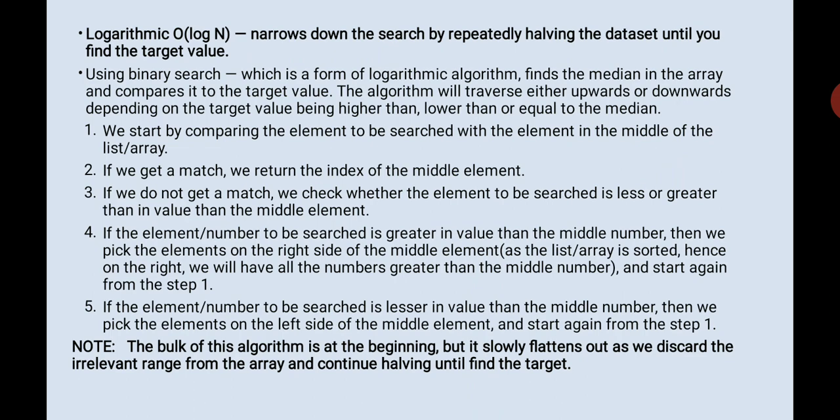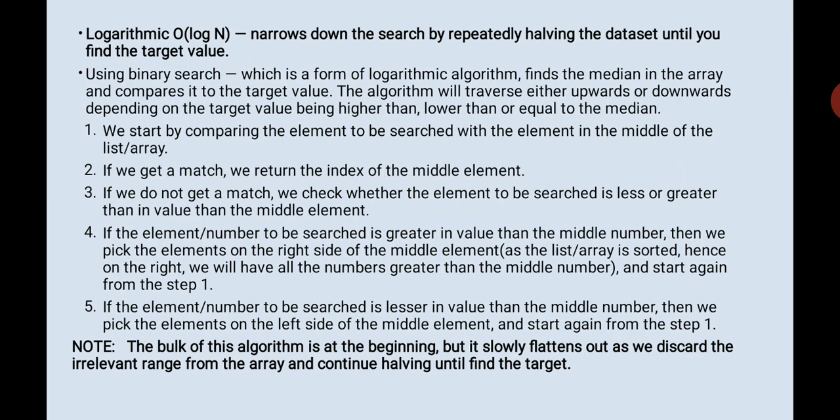If it is smaller, then in increasing order it will be on the left side, and if it is higher than the middle, it will be on the right side. If the element to be searched is greater in value than the middle, then we pick the elements to the right side. As the array is sorted, on the right we will have all the numbers greater than the middle, which is very obvious. And then we start again from step number 1.